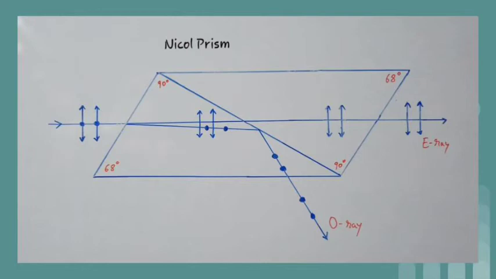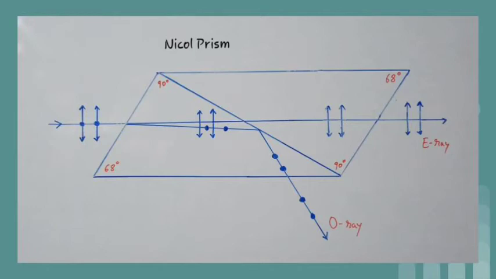Ordinary rays have their electric field vectors perpendicular to the principal section of the crystal, and extraordinary rays have their electric field vectors parallel to the principal section of the crystal. For ordinary ray, the refractive index of calcite is 1.658, and that for extraordinary ray it is 1.486. Hence, Canada balsam acts as a rarer medium for ordinary ray and acts as denser medium for extraordinary rays.